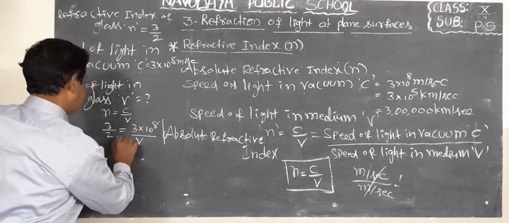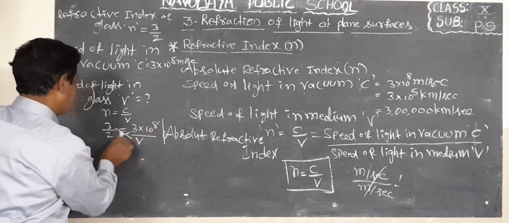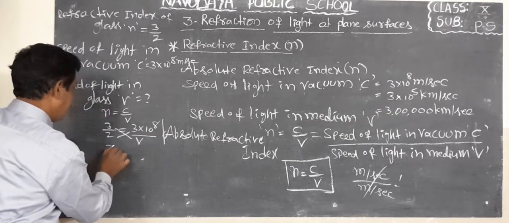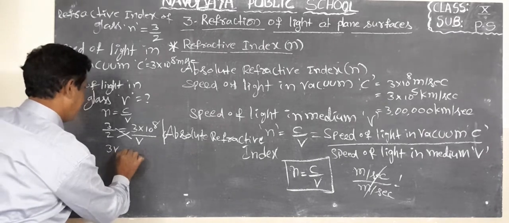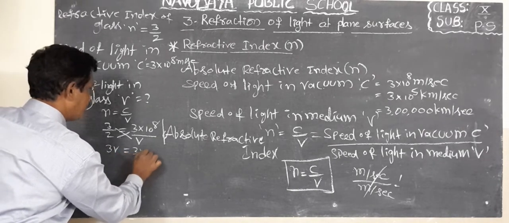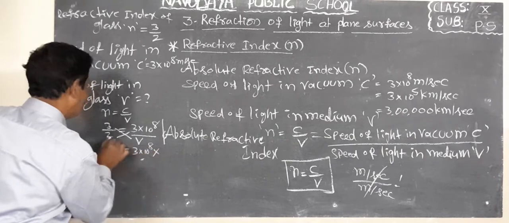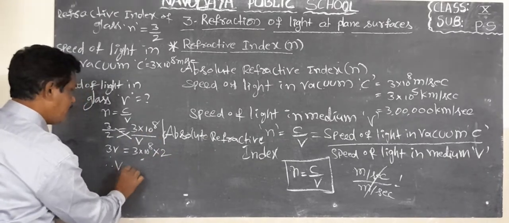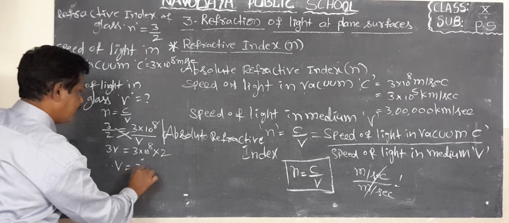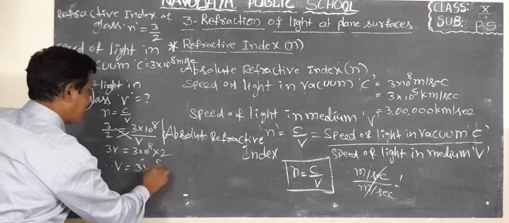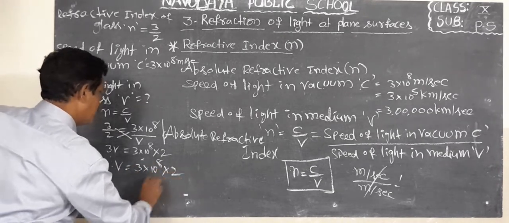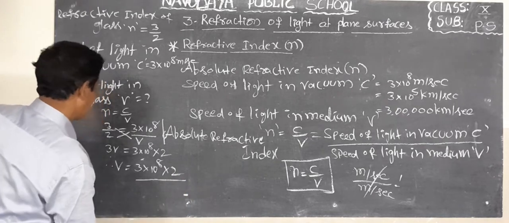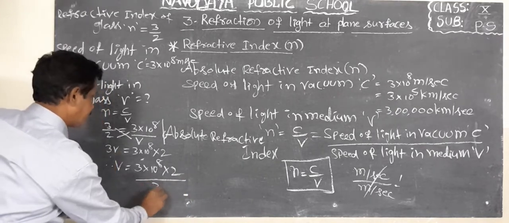So by cross multiplication, 3 into V, 3V, that equal to 3 into 10 power 8 into 2. Therefore V equal to 3 into 10 power 8 into 2 divided by 3.